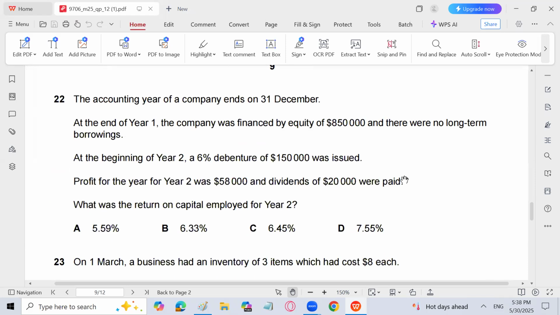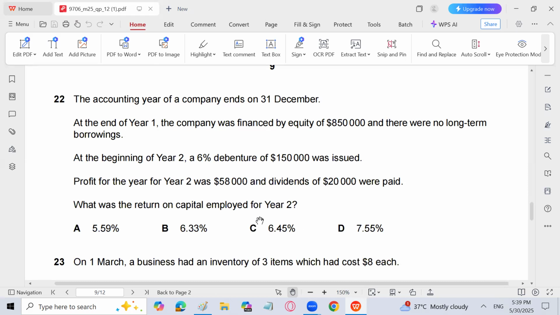The accounting year of a company ends on 31st December. At the end of year 1, the company was financed by equity of 8,50,000, and there were no long-term borrowings. So 8,50,000 is basically the shareholders' fund. It is the equity, because there is no non-current liability. But at the beginning of year 2, a 6% debenture of 1,50,000 was issued. So now the equity and liabilities section has become 8,50,000 equity and 1,50,000 debenture, which is a non-current liability for year 2. Profit for year 2 was 58,000 and dividends of 20,000 were paid.